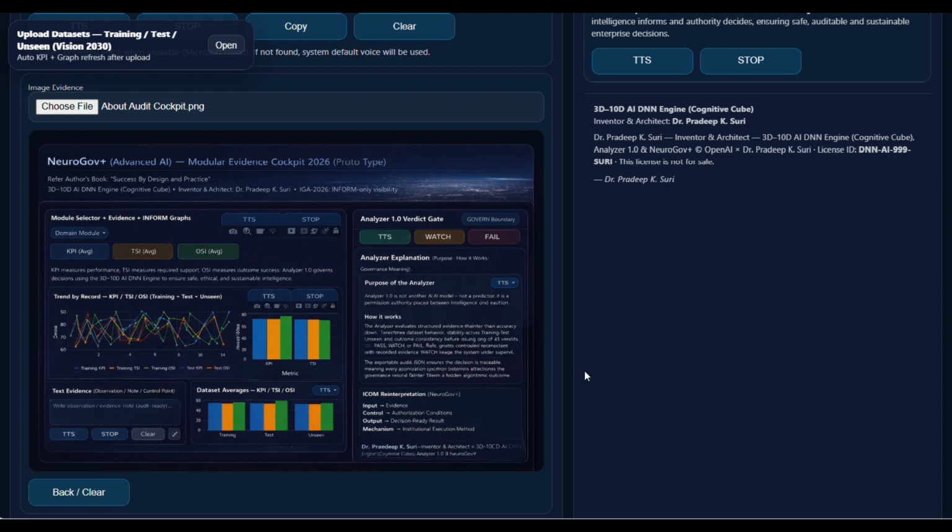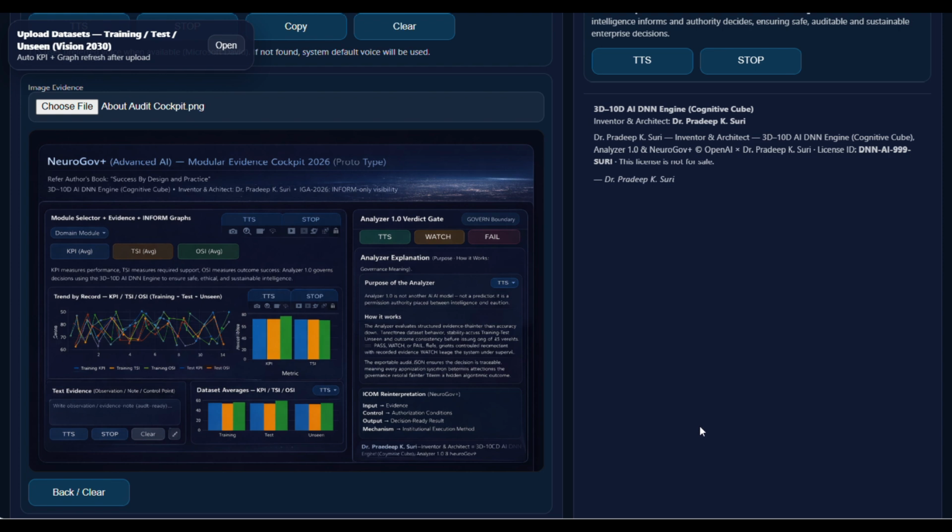Analyzer 1.0 Verdict Gate plus Evidence Export, permission plus traceability. The Analyzer 1.0 Verdict Gate is the cockpit's core. It converts analytics into permission control with three outcomes: pass, controlled permission; watch, supervised use; fail, blocked. This is where governance replaces automation. Intelligence cannot become action unless the gate permits it.